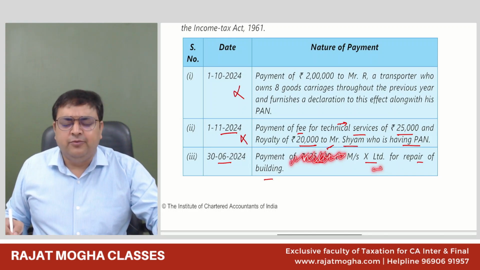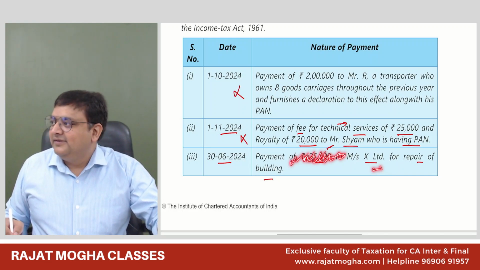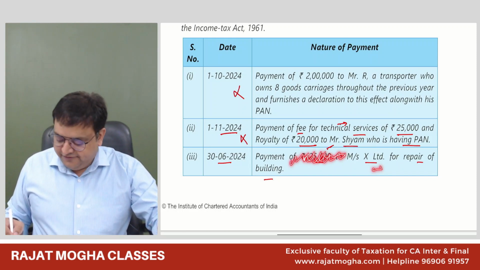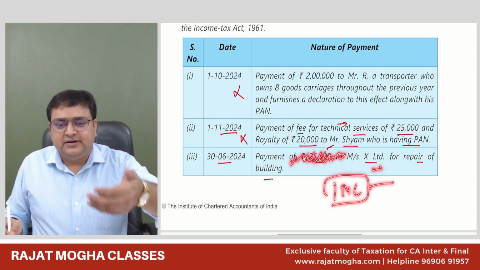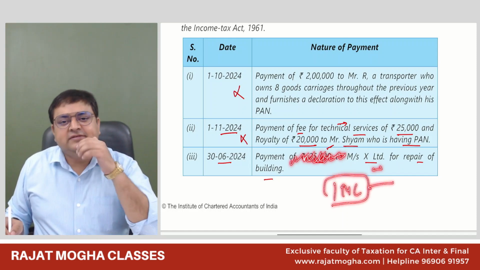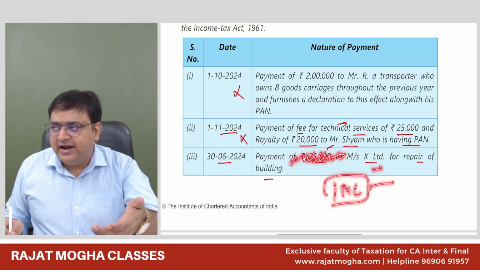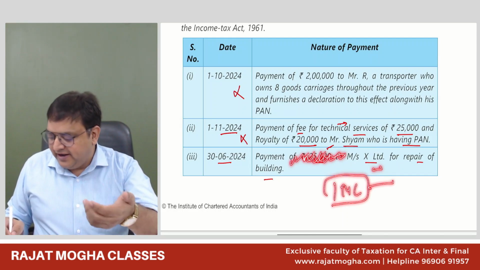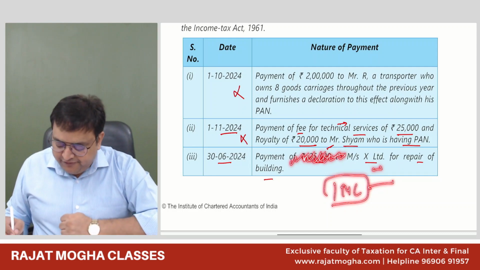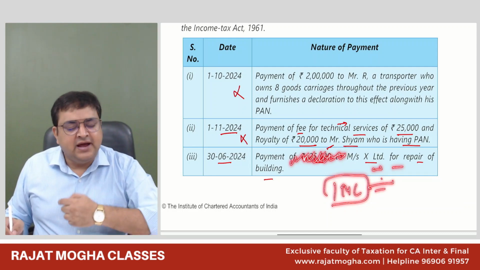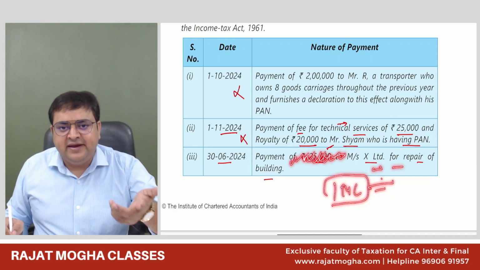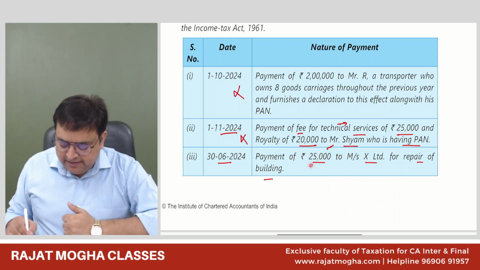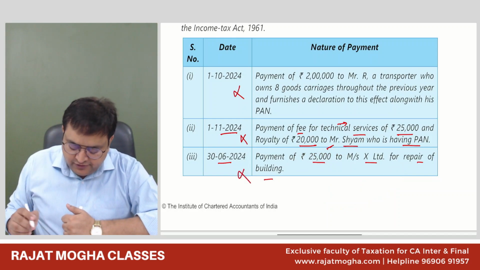Under which section we will deduct the TDS if we are getting a repair done? Try. You might be right. You might be wrong. Doesn't matter. It is 194C. Payment to a contract, because repairing done is also a work done. Whatever is a work done, it is contract 194C. Correct. So we are getting a repair done, 194C. Again, the threshold limit is for a single contract 30,000, multiple contracts aggregate 1 lakh. So we are making a payment of 25,000. Again, there would be no TDS.